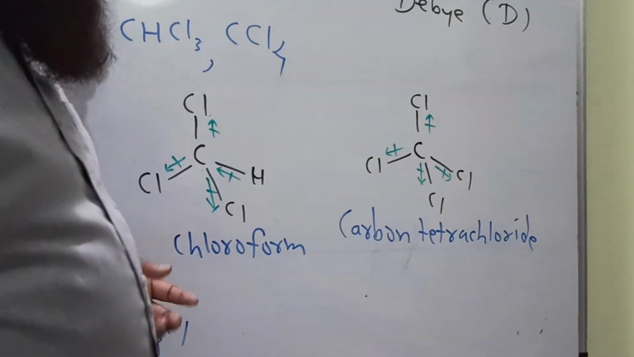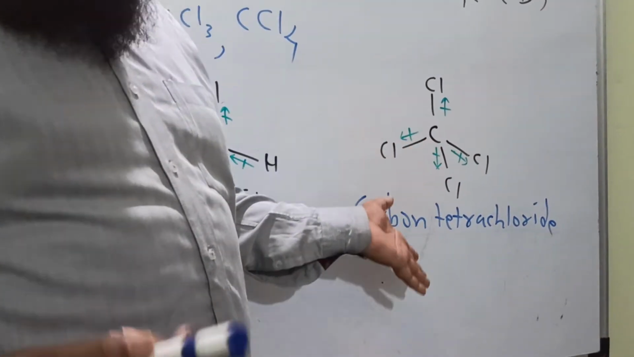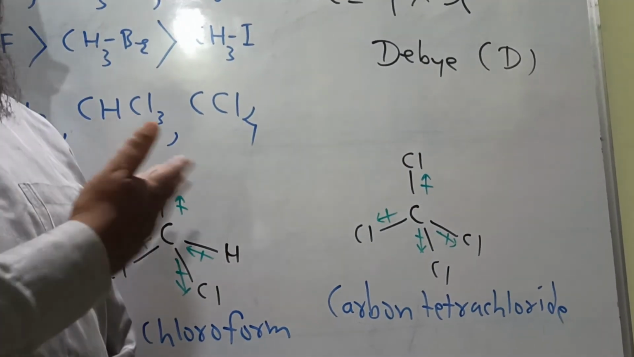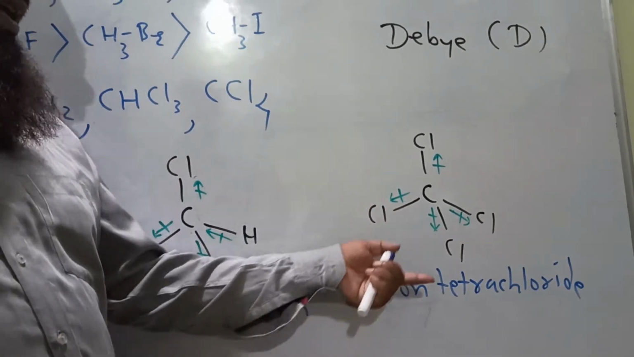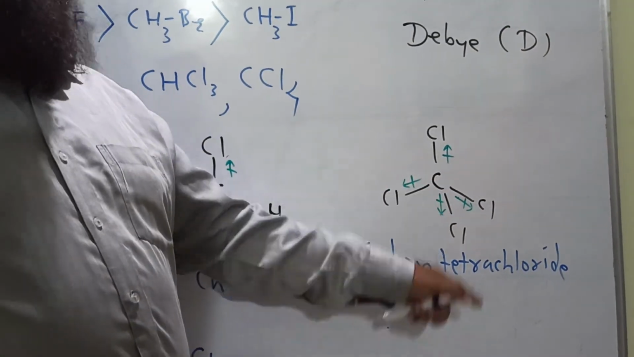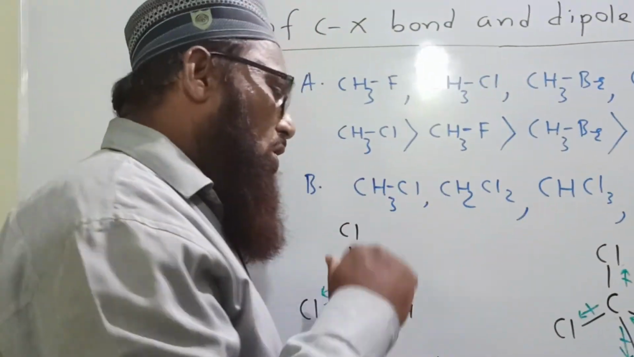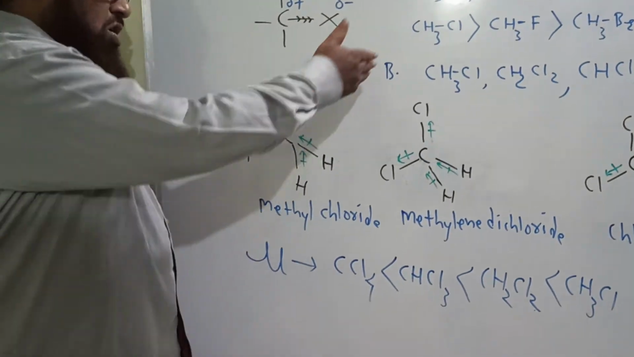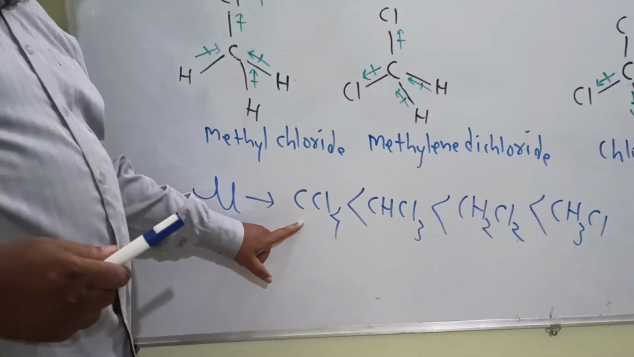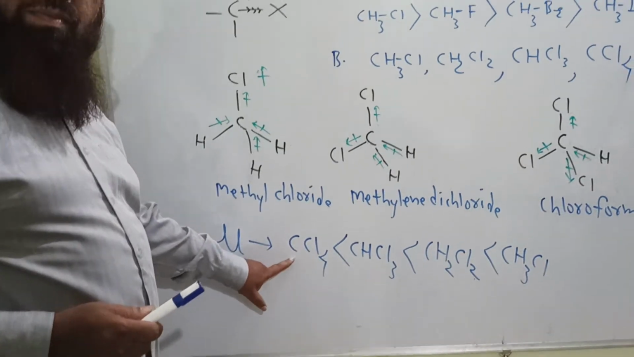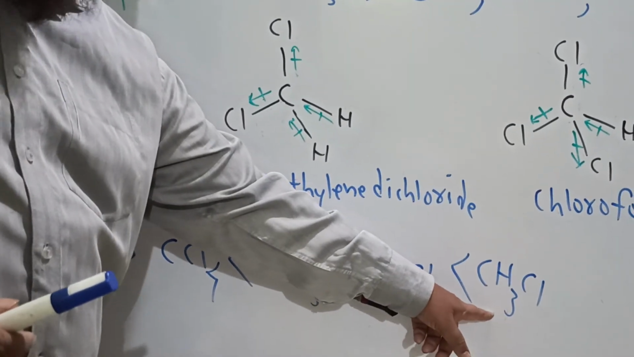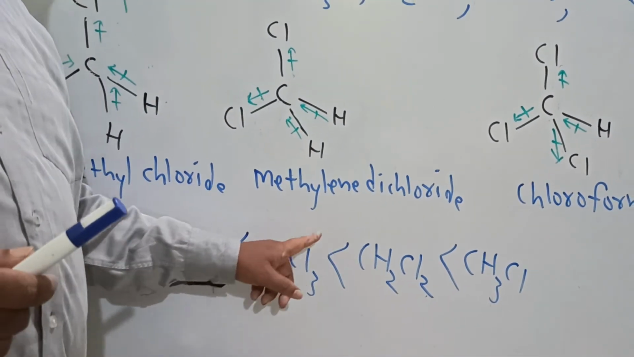Carbon tetrachloride, CCl4, is a regular tetrahedral molecule. All the dipole moments cancel each other. It is a symmetrical molecule, and that's why the net dipole moment of carbon tetrachloride is taken as 0 Debye. Then what is the correct order of dipole moment of all these chlorinated compounds? Dipole moment mu: CCl4 is 0 Debye, the minimum, the least. Then methyl chloride has the maximum value of dipole moment. Then methylene dichloride, then chloroform.